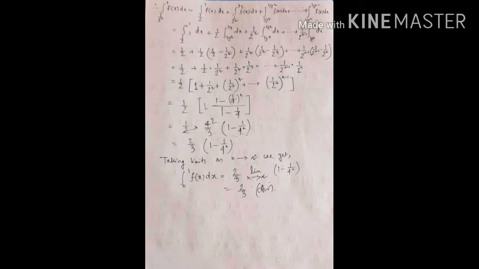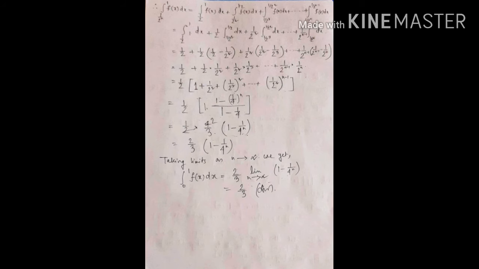So here we see that this is a geometric progression with common ratio 1/2² and the starting number is 1. So we can apply our geometric progression summation formula, which is a(1 − r^n)/(1 − r).